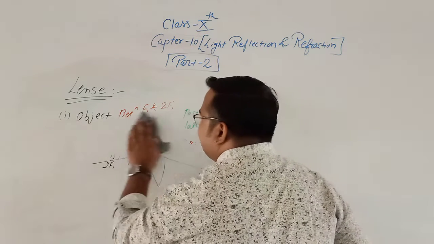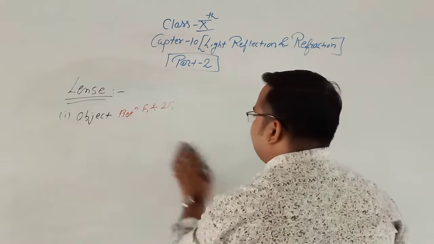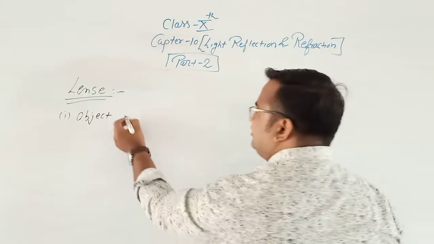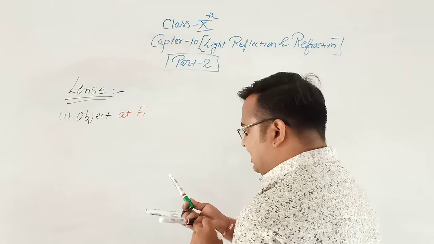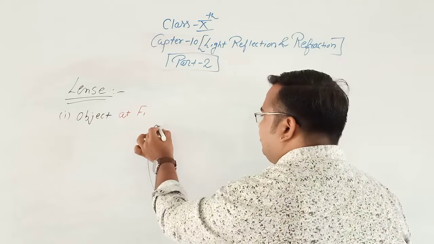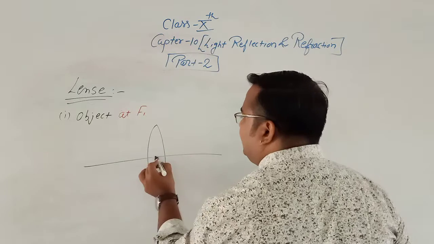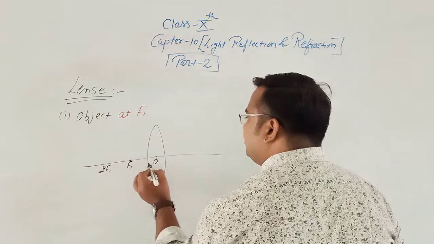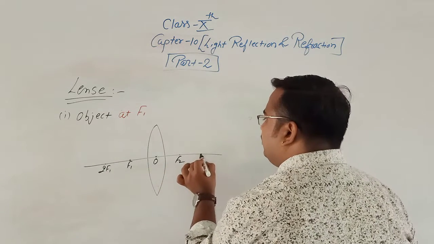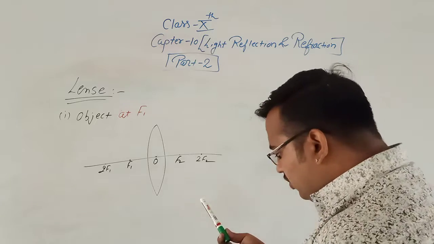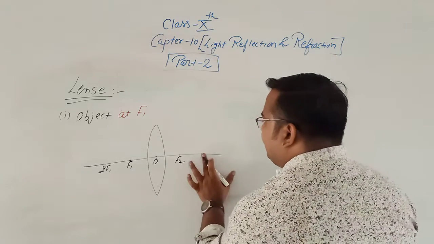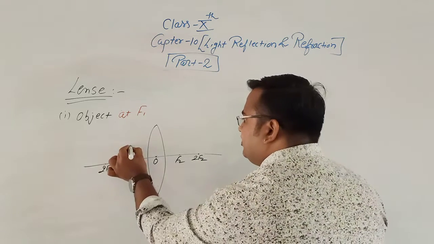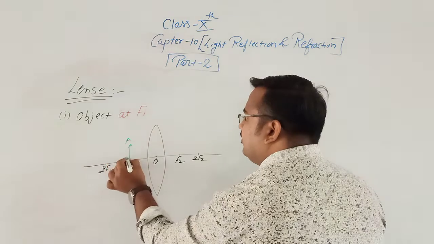The next case is object at F1. See, this is the convex lens, optical center O, F1 to F1, F2 to F2. Clear? So if the object is at F1, here the object is present here, AB.